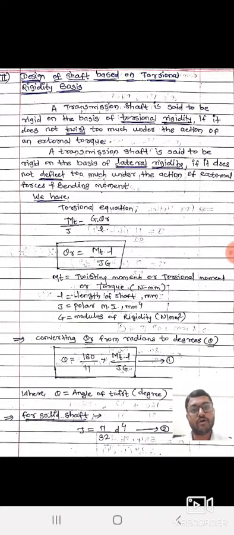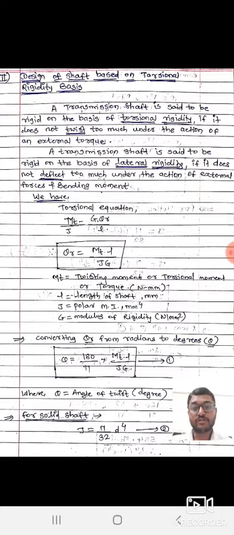We know that a transmission shaft is said to be rigid on the basis of torsional rigidity if it does not twist too much under the action of an external torque. In another way, a transmission shaft is said to be rigid on the basis of lateral rigidity if it does not deflect too much under the action of external forces and bending moment. This is called torsional rigidity in the design of shaft.